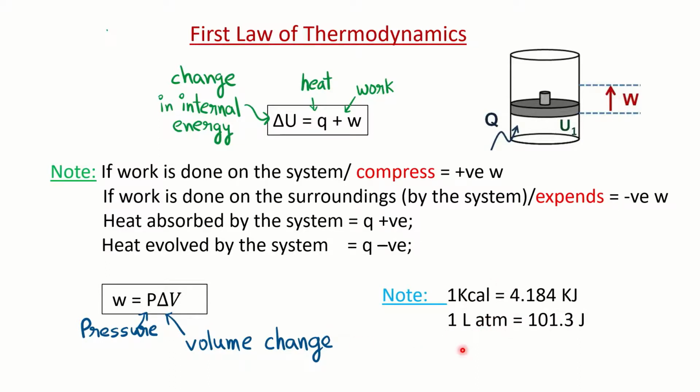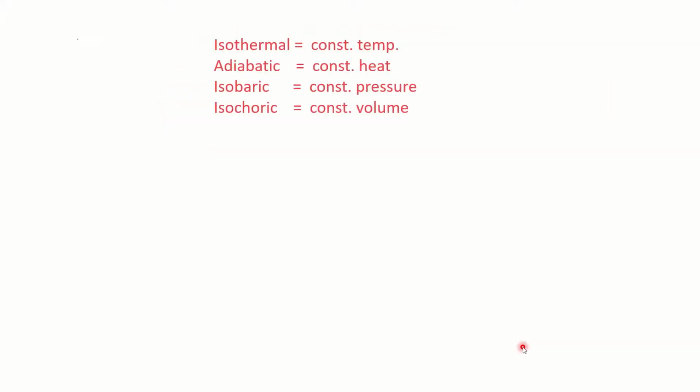And obviously here you need some unit change also, because we always calculate the energy in the form of joule. The pressure will be given to you in the form of atmosphere, and the volume in liter or some other units, you have to convert it. Very important. Or it may be in the form of calorie. So this is a conversion unit which you have to learn to solve the problem. Okay, so some more facts to solve the problem.